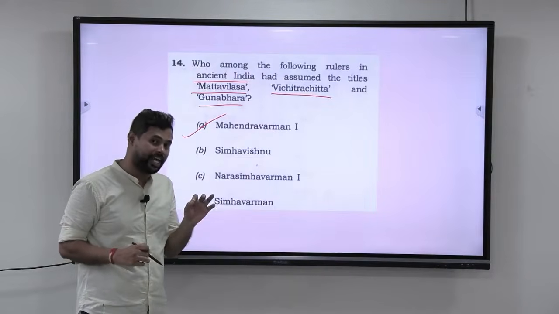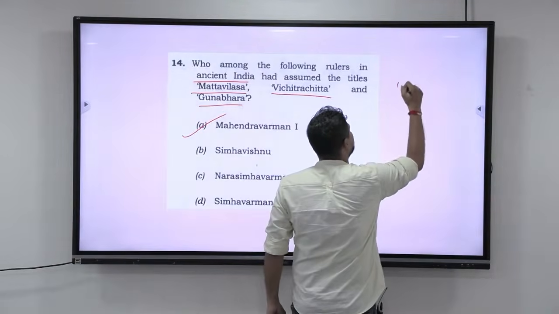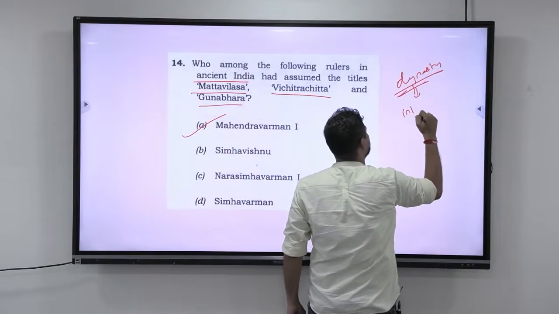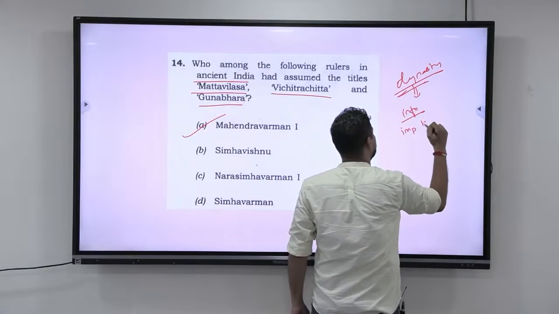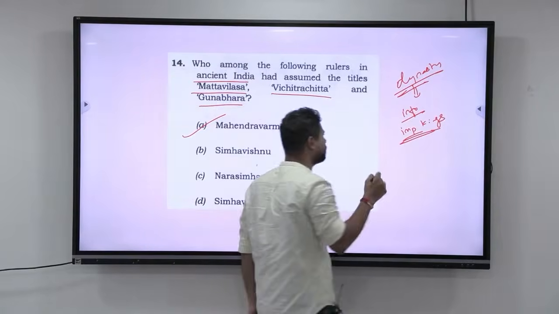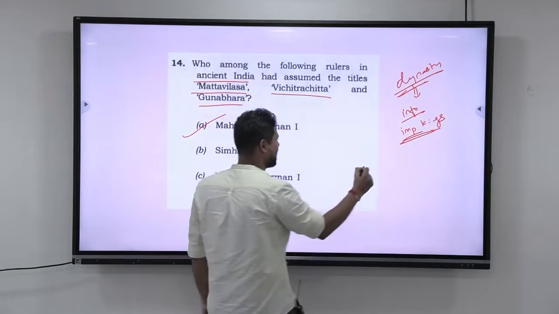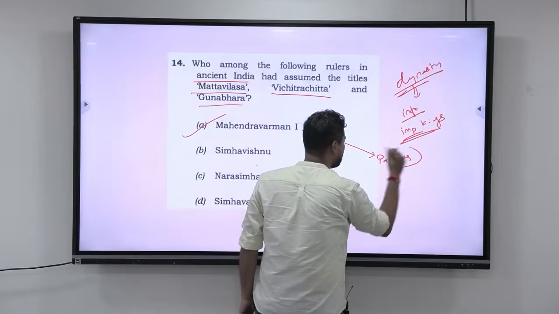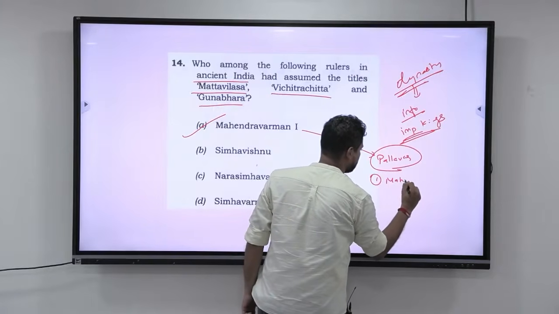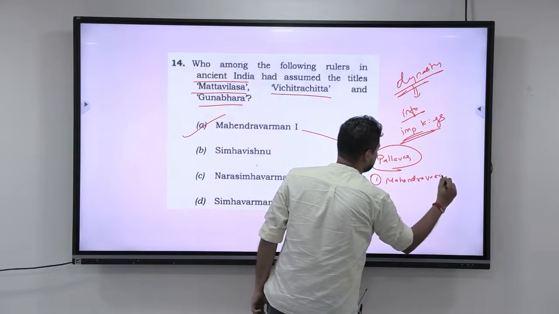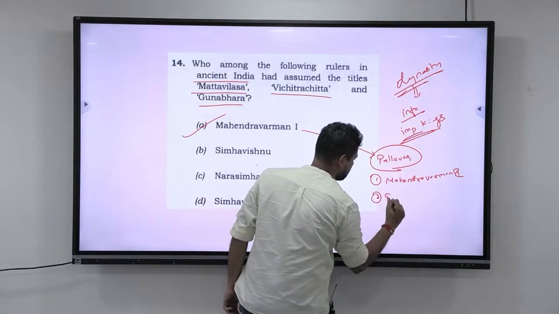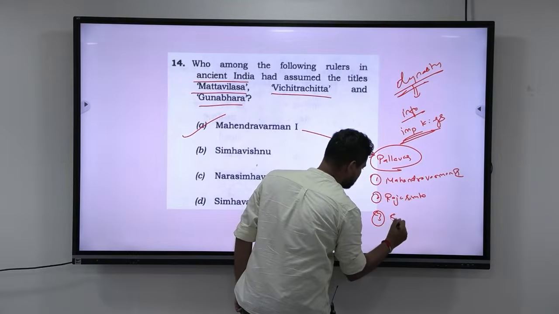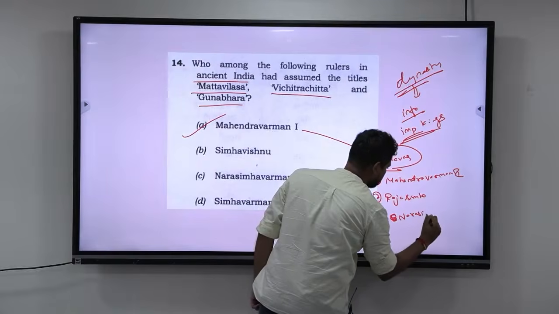But what is the takeaway? When you go to any dynasty, you have to have some information about the important kings of the dynasty. For example, here Mahendravarman I is from the Pallavas, and when you have read about the Pallavas, you should have some idea about Mahendravarman, about Rajasimhavarman, and about Narasimhavarman.